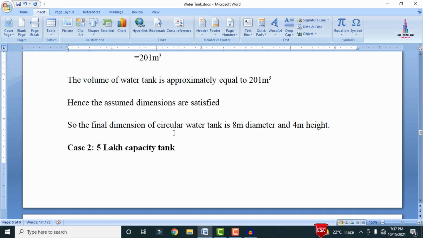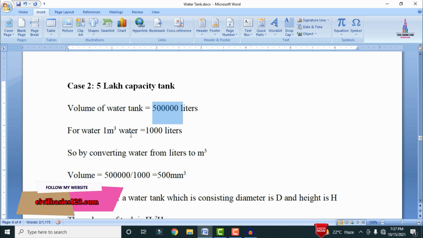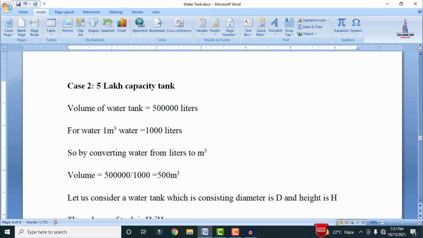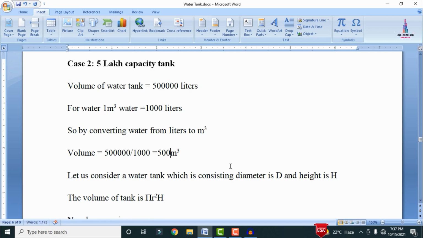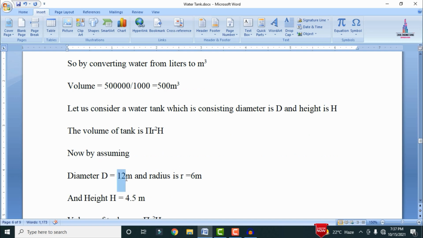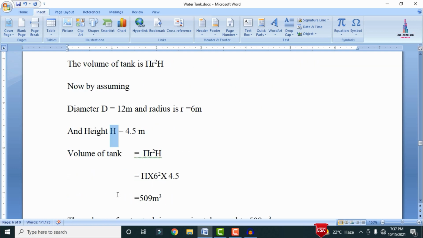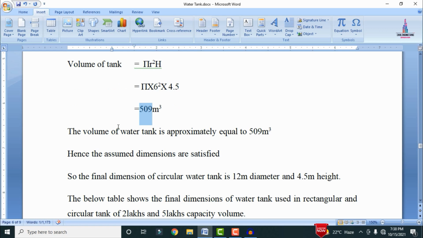So now I will explain the last one, which is the circular water tank with 5 lakh capacity. Okay, so for water, 1 meter cube equals 1000 liters. By converting the volume into meter cube, 5 lakh divided by 1000 equals 500 meter cube. Let us consider the water tank with diameter d and height h. Again the volume of the water tank equals pi r square h. By substituting the diameter equal to 12, radius equal to 6 and height equal to 4.5, we get the volume of the tank as approximately 509 meter cube, which is greater than the 500 meter cube volume. Okay, so hence the assumed values for the 5 lakh capacity water tank are satisfied.